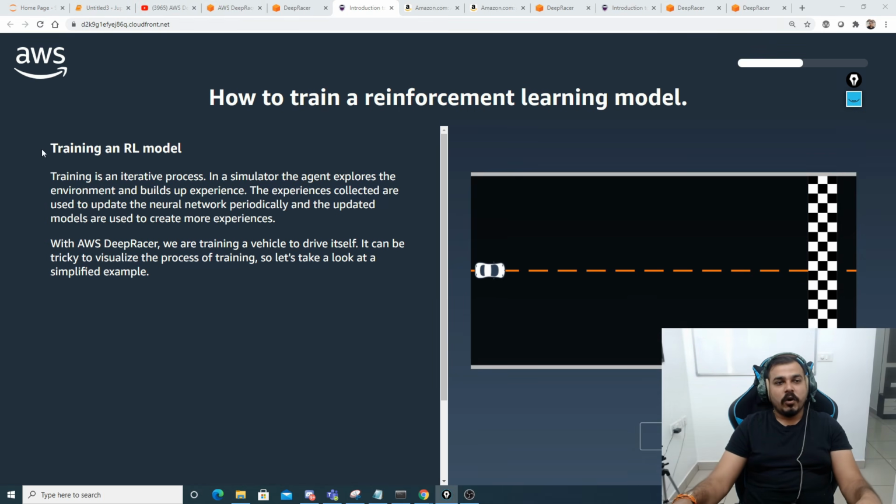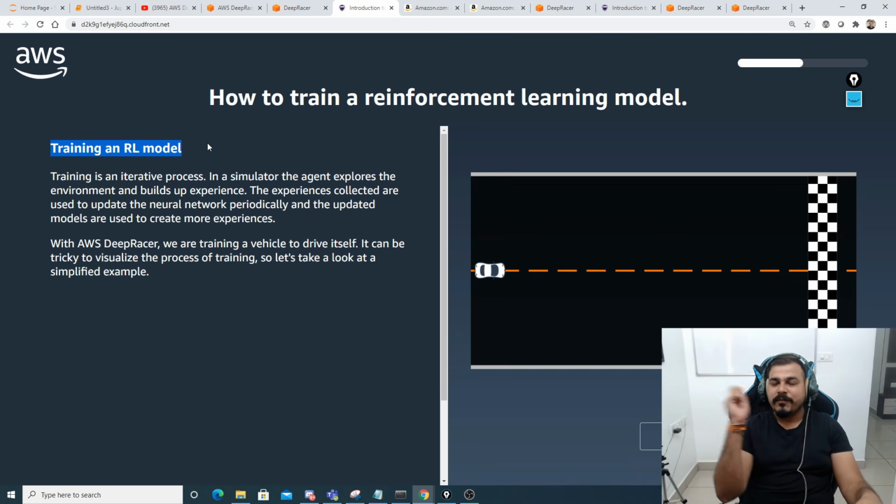So always remember, whenever you are training a reinforcement learning model, you have to think that it will be an iterative process. It is not that you train once and then keep quiet, right?